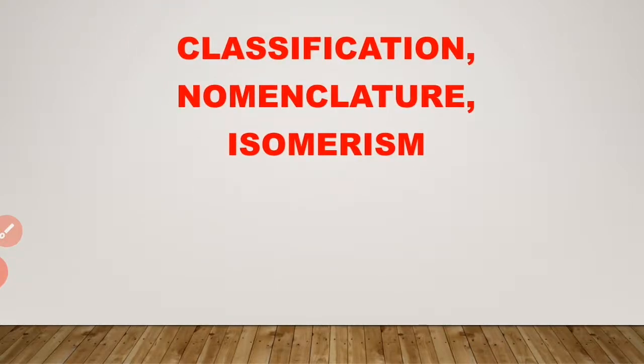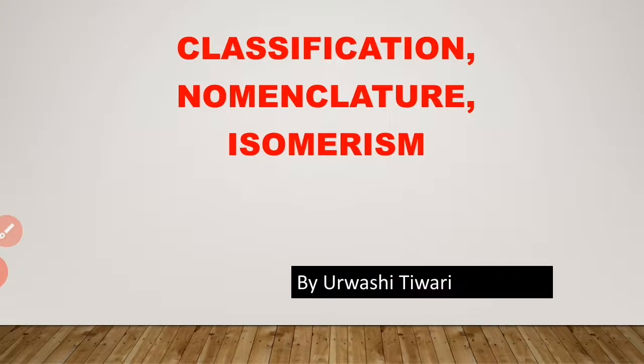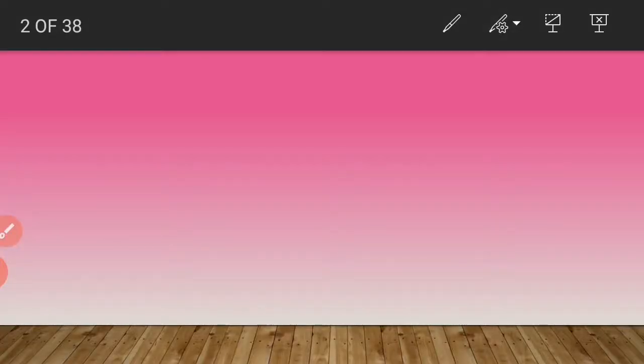Let's start the chapter: classification, nomenclature, isomerism of organic compounds. In chemistry, organic compounds are any chemical compounds containing carbon-hydrogen bonds. Examples: carbohydrates, lipids, nucleic acids, proteins, etc.